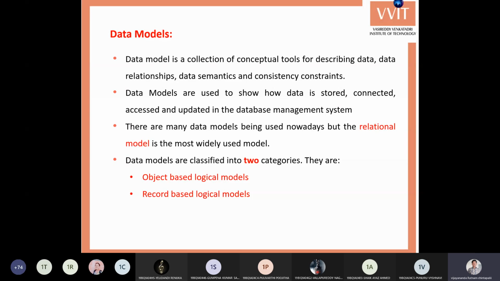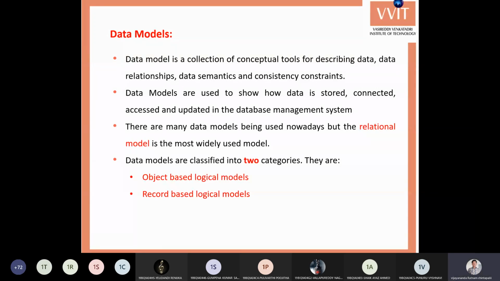So for representing this information, this students data, employees data, books data in a connected manner, different types of models are available. Some of them are hierarchical model, network model, relational model, and flat model. Different models are available, but among them, the most widely used model is the relational model.